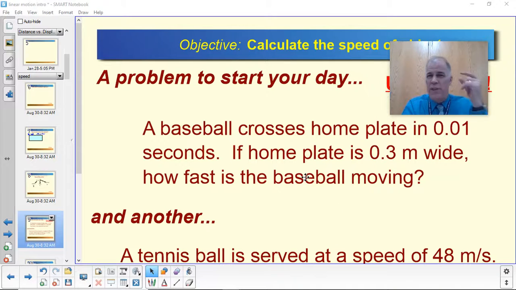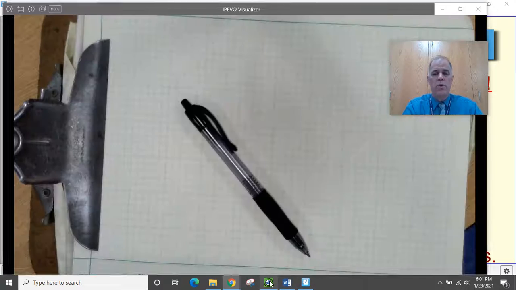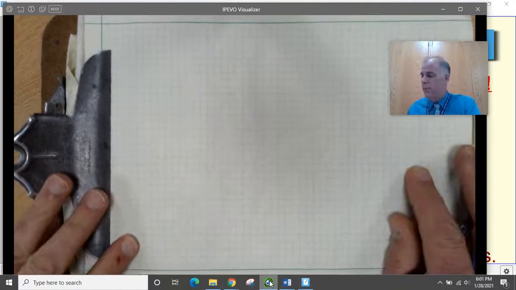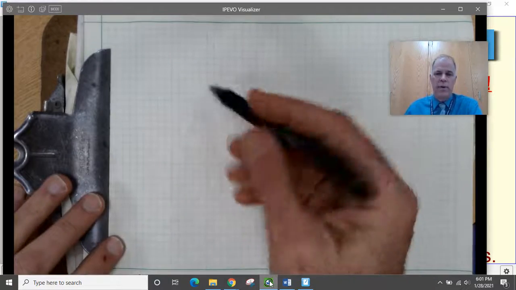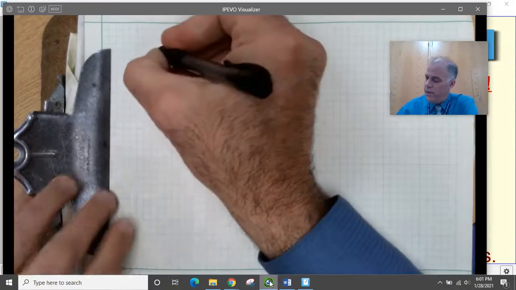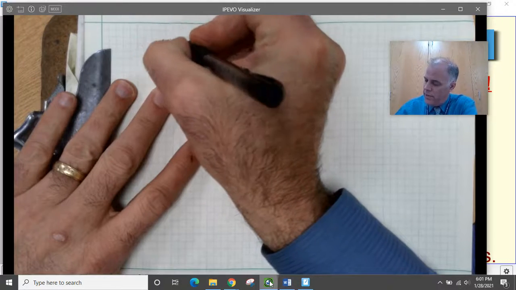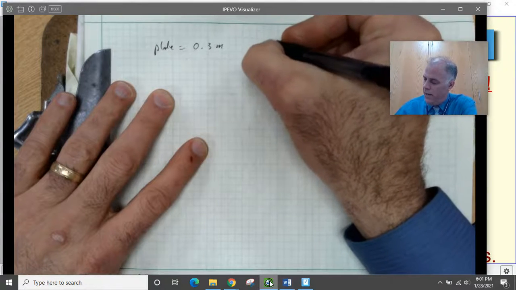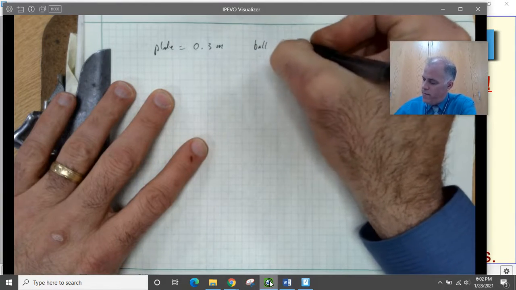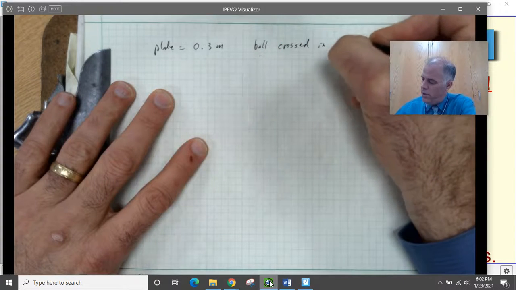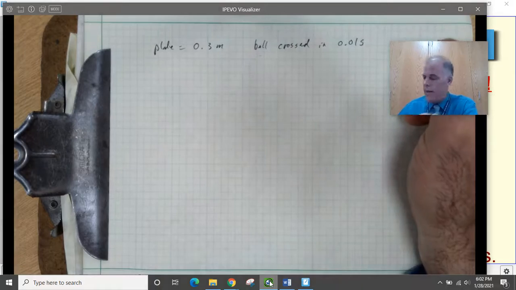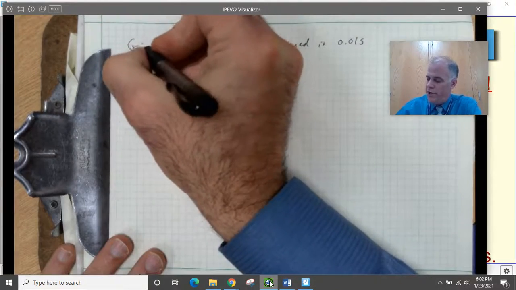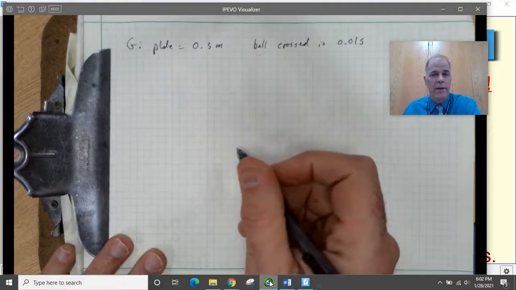Now, this one is simple enough that you might be able to do it in your head, but that's why I want to show it to you, so that we can use a simple example before you get to more complicated ones. Okay, so we said that home plate equals 0.3 meters wide, and the ball crossed the plate in 0.01 seconds.